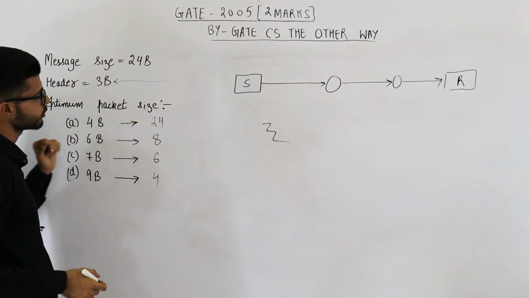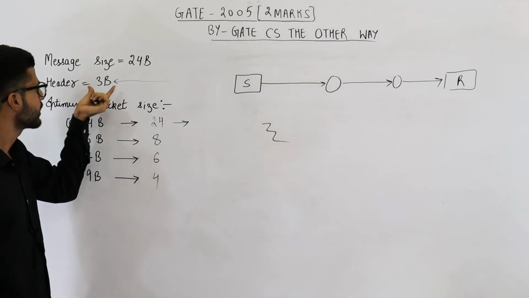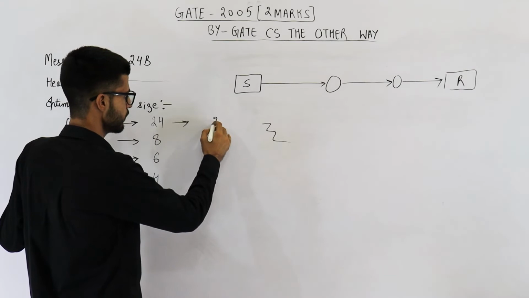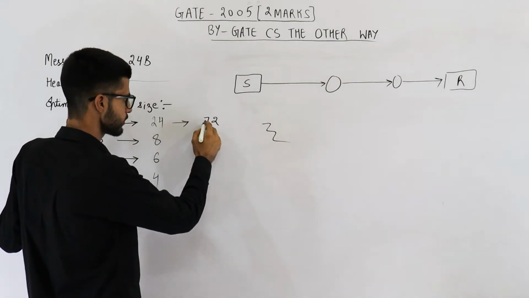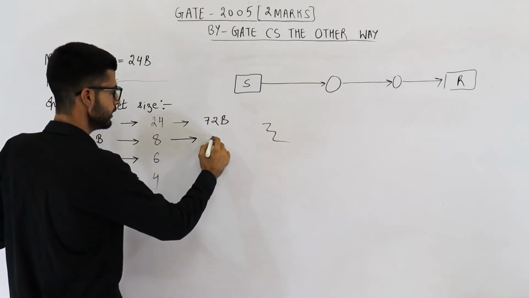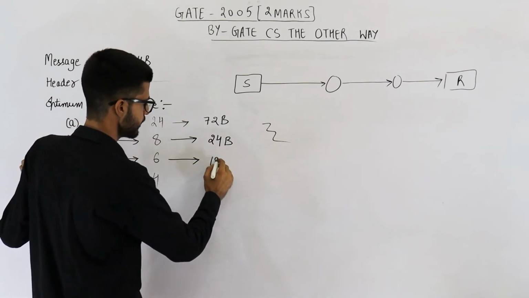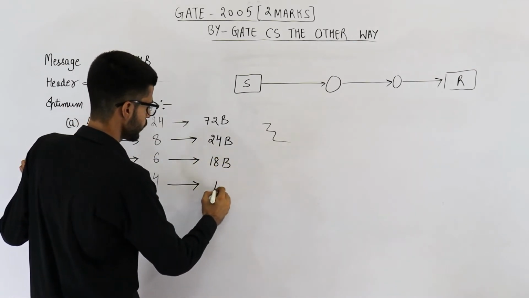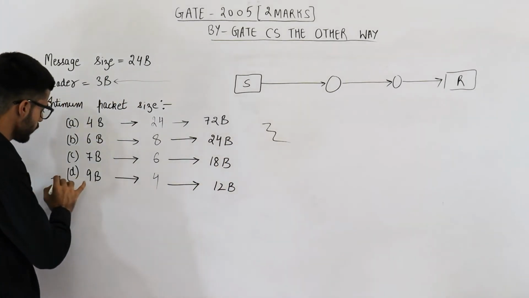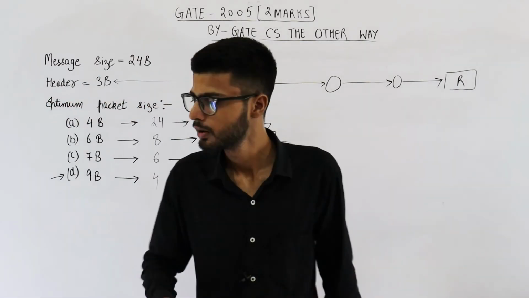Overhead for this one will be, each of these 24 packets will contain 3 bytes of overhead. So 24 into 3. 3 4s are 12. 3 2s are 6 plus 1, 72. So 72 bytes is the overhead. 8 3s are 24 bytes is the overhead. 6 3s are 18 bytes and 12 bytes. You can see overhead is lowest for option D. So it is a possibility that option D might be the answer.